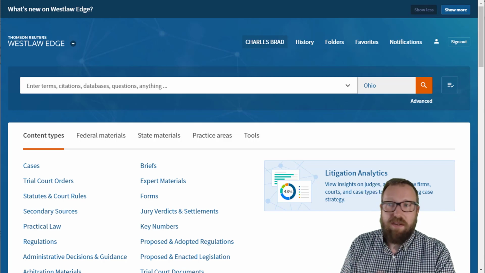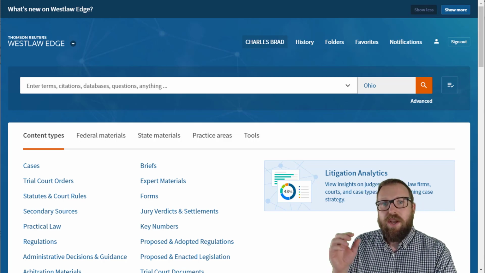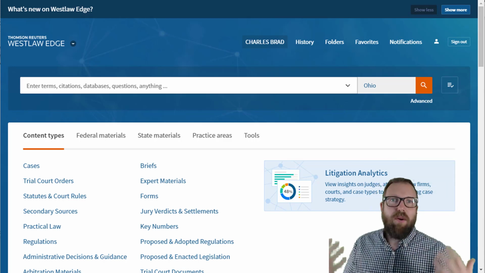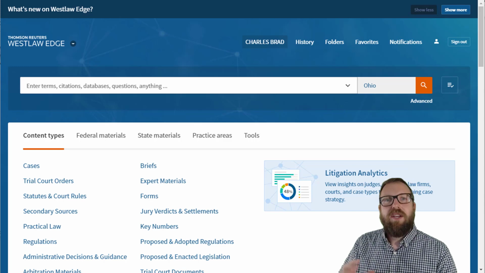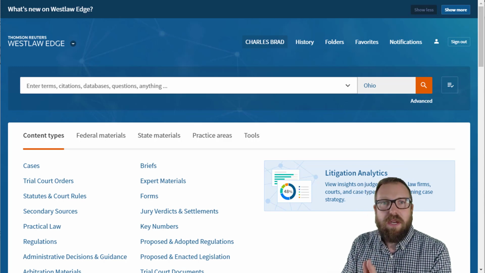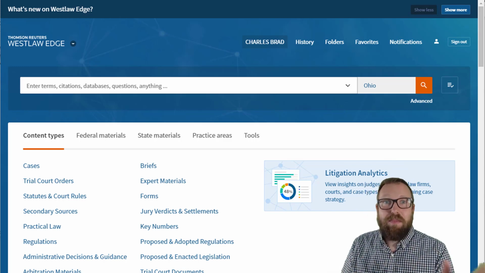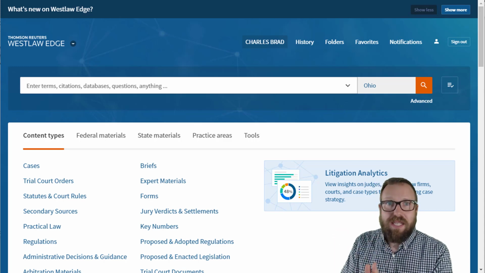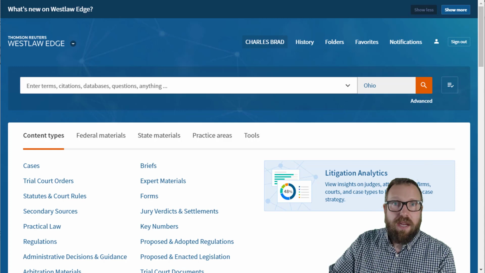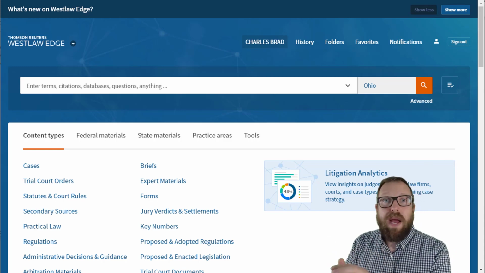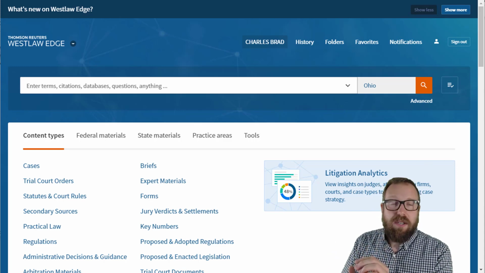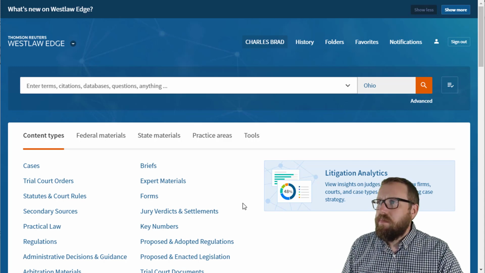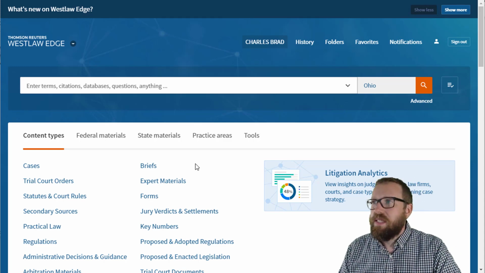And the same is true of legal research. You can't just passively use a search bar and let everything come to you. You're going to get overwhelmed by the information fog. So you have to go directly to certain sources, and then that simplifies your search results. So when you're researching in the second step, instead of starting with the search bar, just go right to a secondary source. And the way to do that, if you're in Westlaw or Lexis, it's the same process.